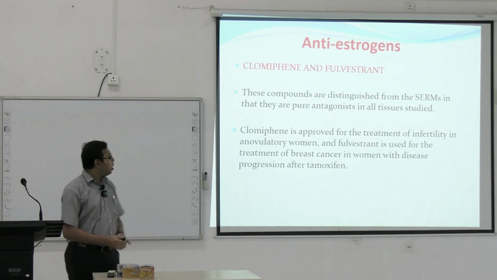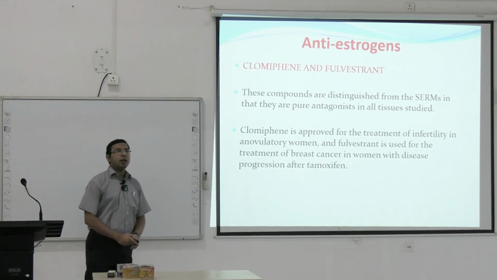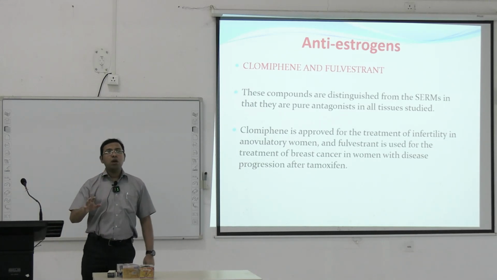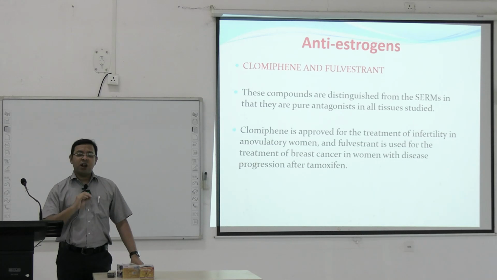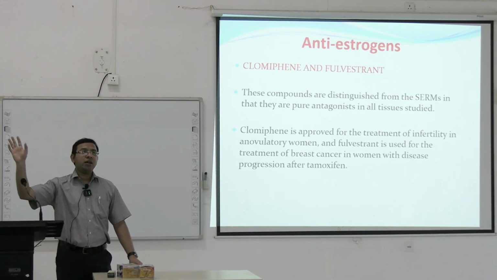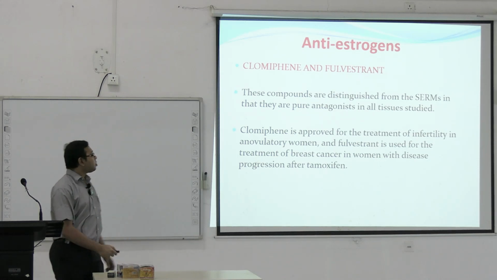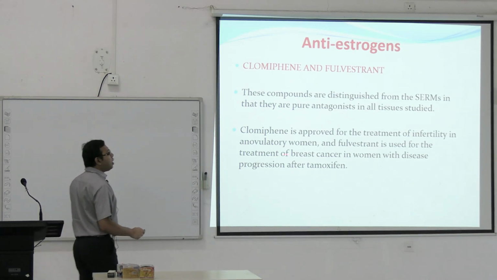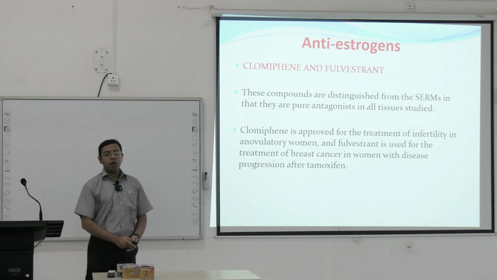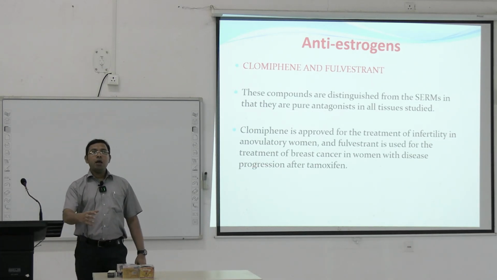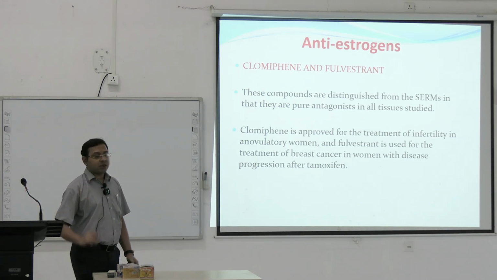Clomiphene is mainly approved for the treatment of infertility in anovulatory women, very commonly used. In our modern days, infertility is very common. You will see infertility clinics everywhere. Clomiphene is very commonly used in all these cases. Fulvestrant is used mainly in the treatment of breast carcinoma in women with disease progression after tamoxifen. So if after giving tamoxifen the breast carcinoma is not controlled, it is progressing, we can use fulvestrant.